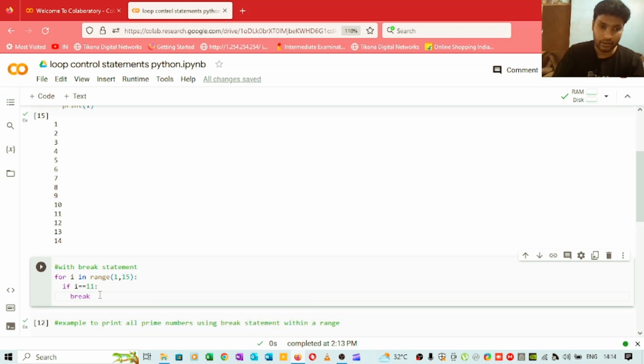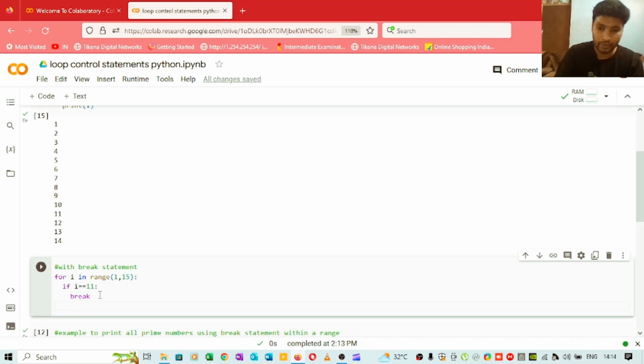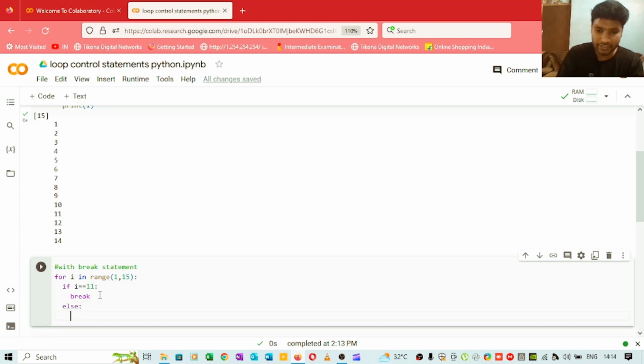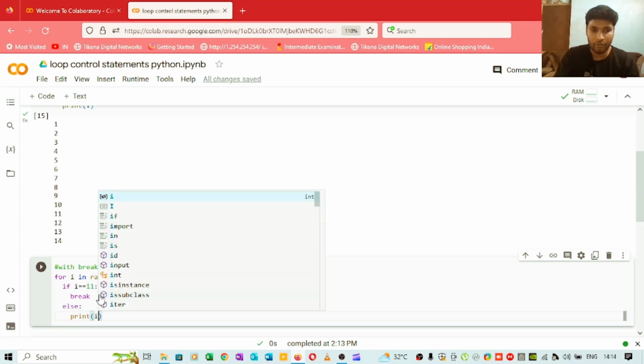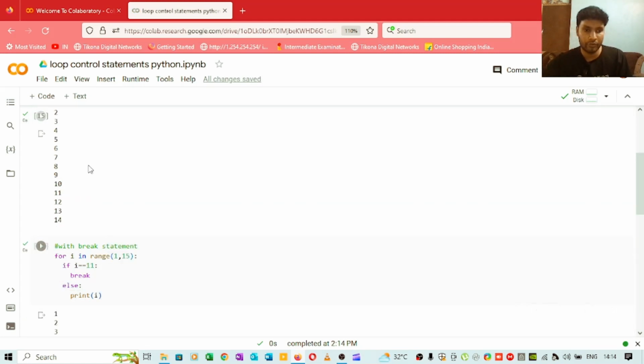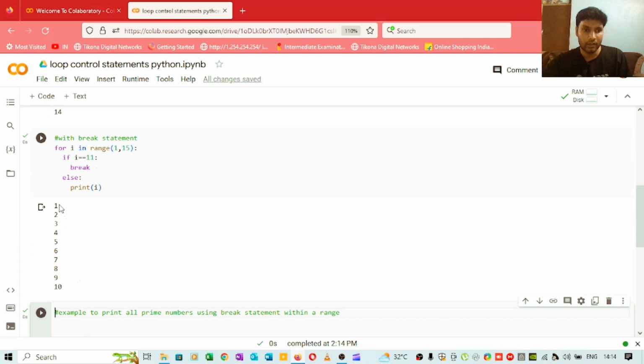You use the syntax break to break the loop according to your condition. Otherwise we will give one else condition, under which we will simply print i. Now if we run it, we get the output from 1 till 10: 1 2 3 4 5 6 7 8 9 10. When the i value is equal to 11, we are simply terminating the loop, and we don't want to print after this value.